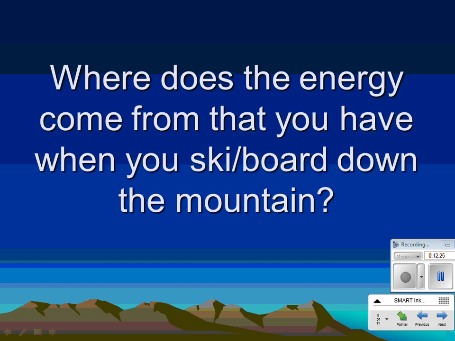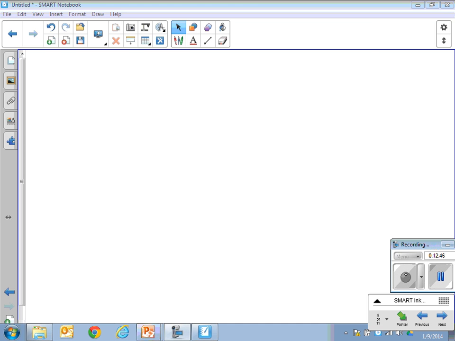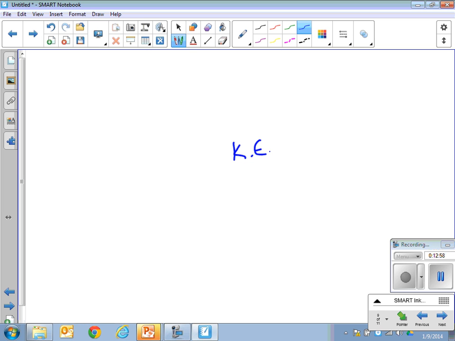Okay, lastly, let's consider in terms of energy transformation. So let's think about one of our favorite activities here in the Greater Aspen Snowmass ski area. Skiing and snowboarding. I don't know about you guys, but I think you should do it if you don't, because it's awesome and it's fun, and that's one of the reasons why we live here. And it's fun to go downhill, right? When you're going down the mountain, what kind of energy do you have? And that's what's really fun. We like the kinetic energy, right?